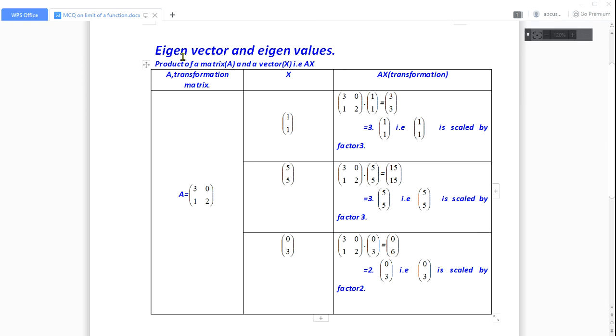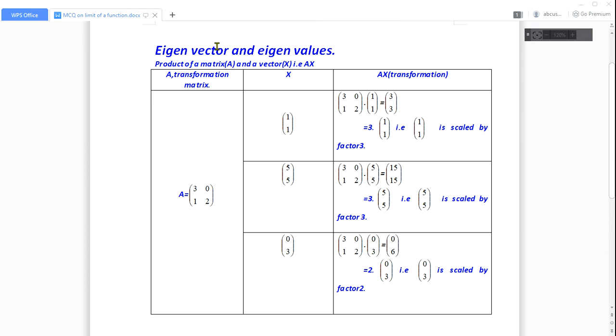Eigenvector is also called the characteristic vector. It gives the characteristics of a linear transformation, so it is also called the characteristic vector. It is a very special vector, and it is a non-zero vector. It is very special because after doing the linear transformation, the eigenvector will be only scaled by a constant factor.